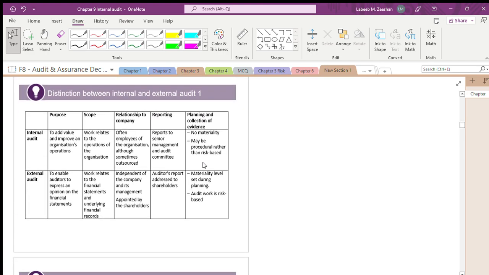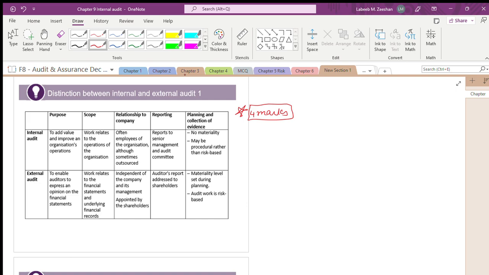Now, what is the difference between an internal audit and an external audit? It will be there for 4 marks if the exam paper is easy. First think about internal audit.